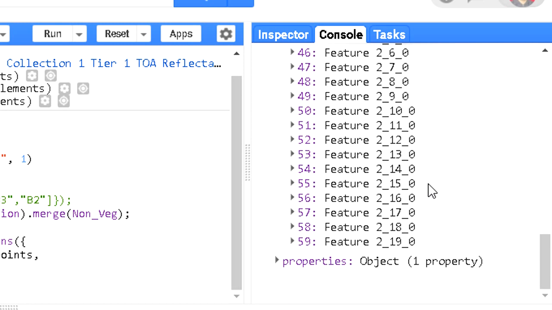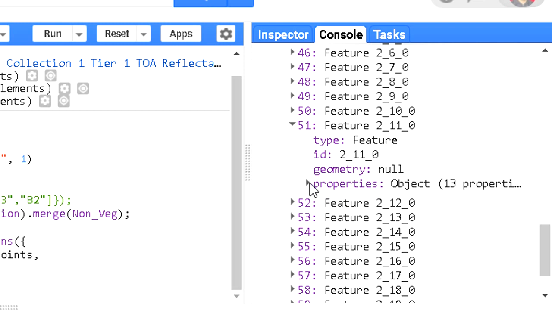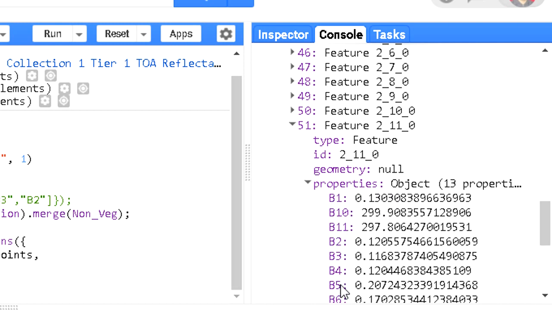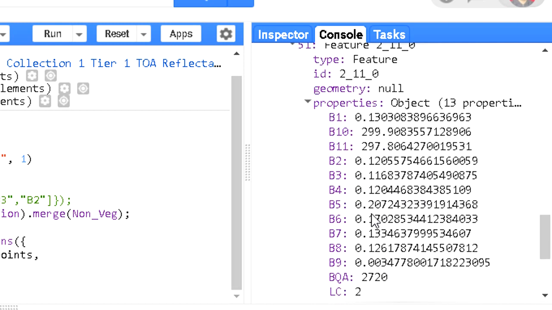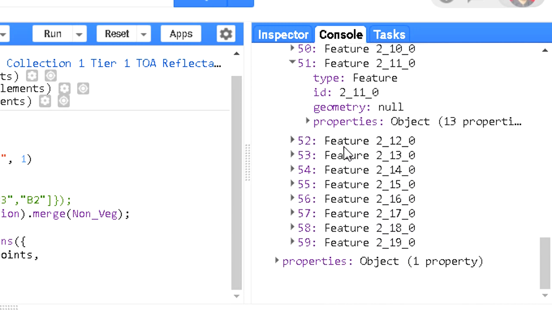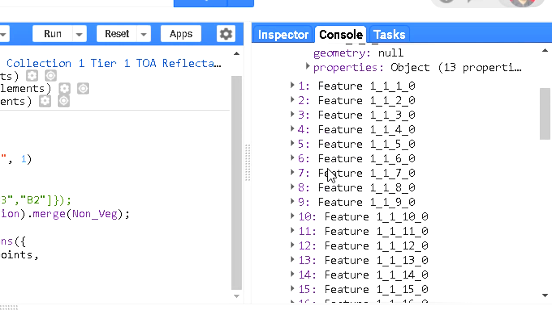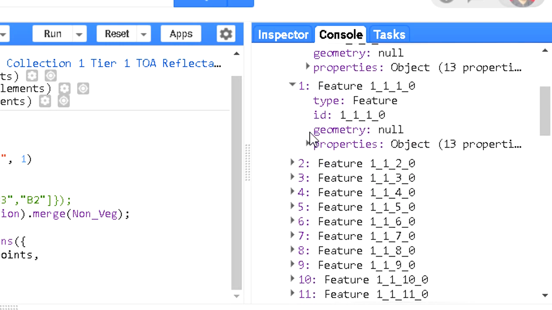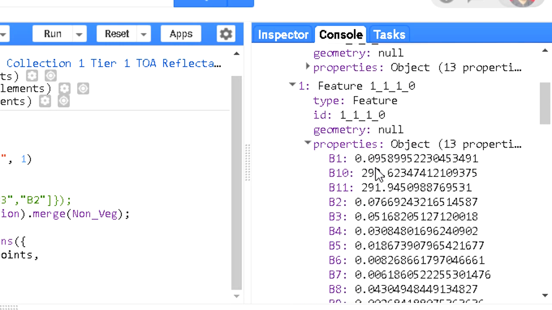If you go to the non-vegetation area, let's see here, band number 5 is 20%, 17, 30, but it is not as much as in the vegetation area. In the water area, you can see it is very less, because water absorbs most of the energy.